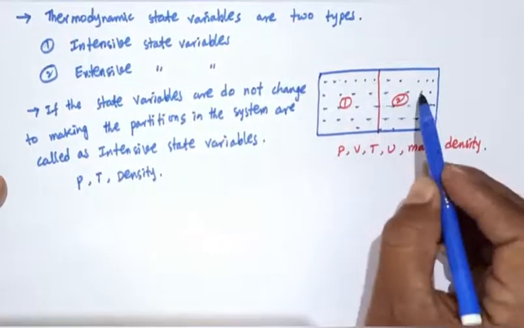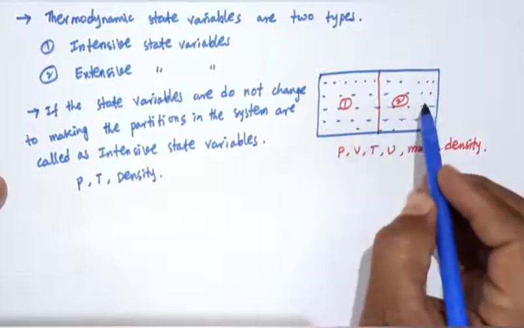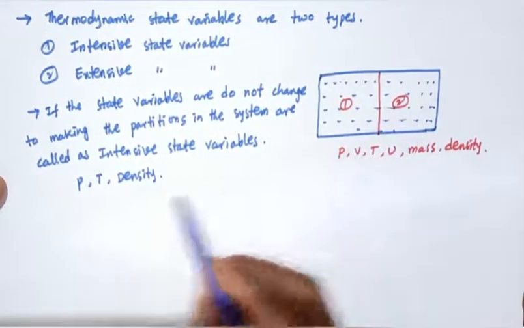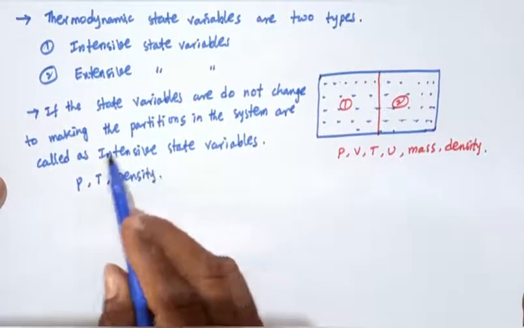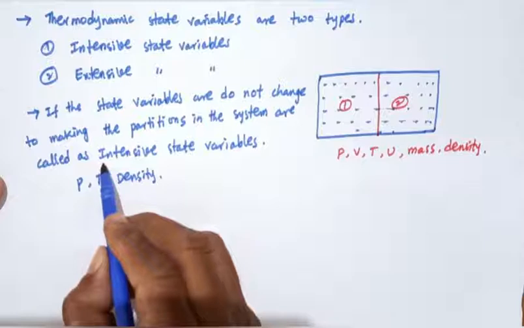Density is constant at any place in this part and that part. Pressure, temperature and density are called the intensive state variables.